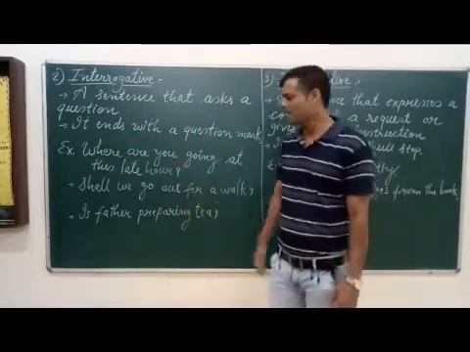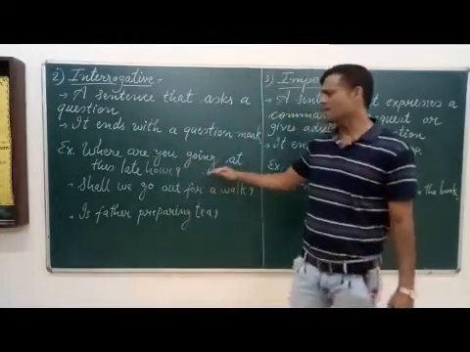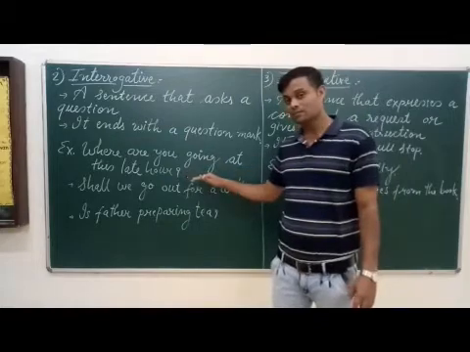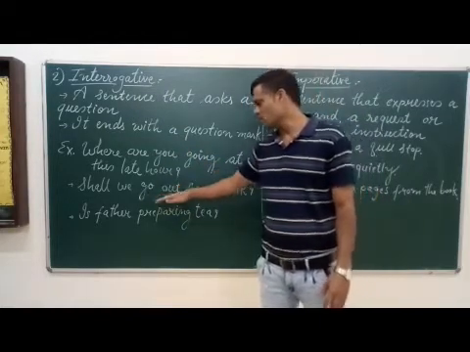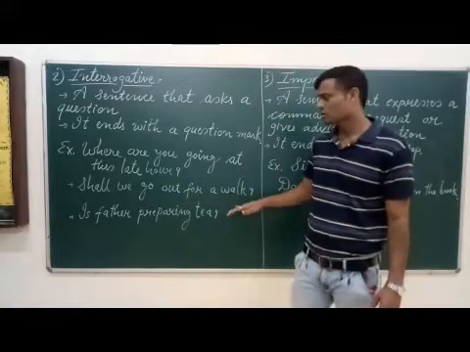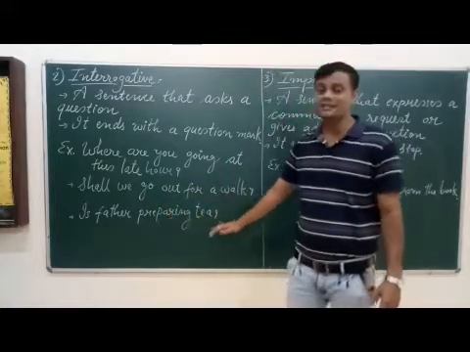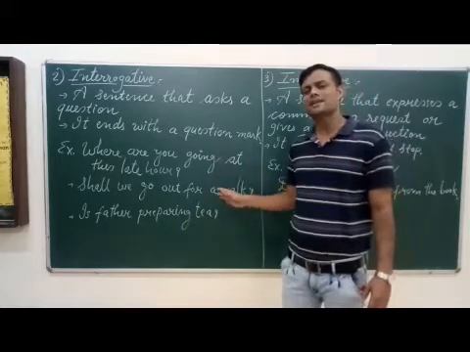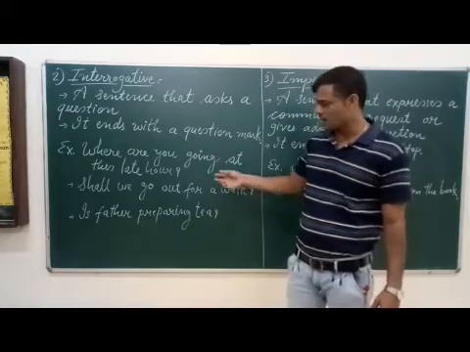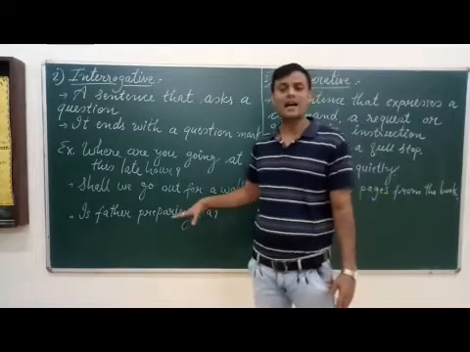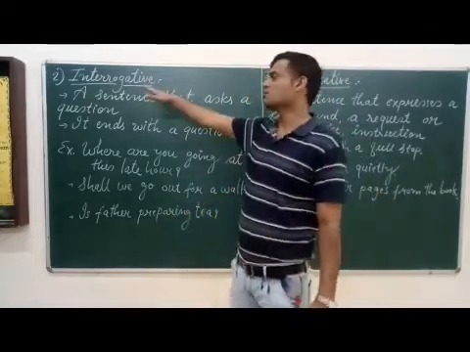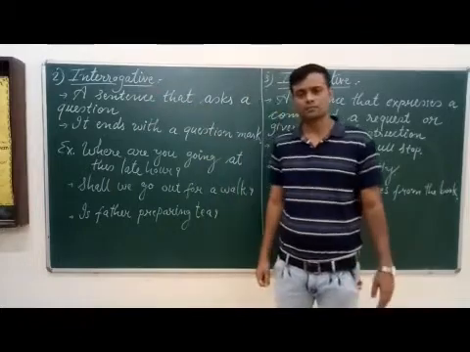See some of the examples. Where are you going at this late hour? Question mark. It is a question. Shall we go out for a walk? Is father preparing tea? At the end of these sentences, we find the presence of a question mark. So these are examples of interrogative sentences.